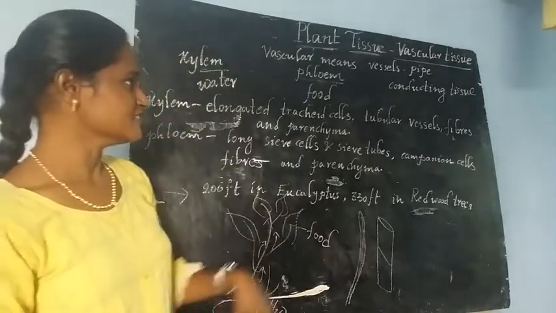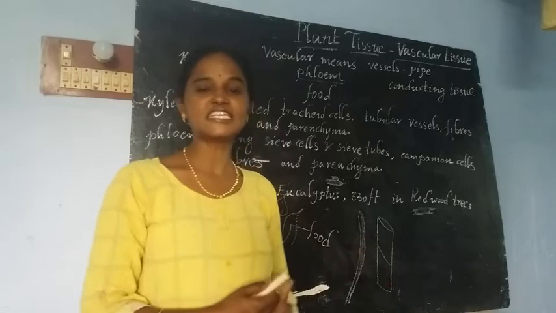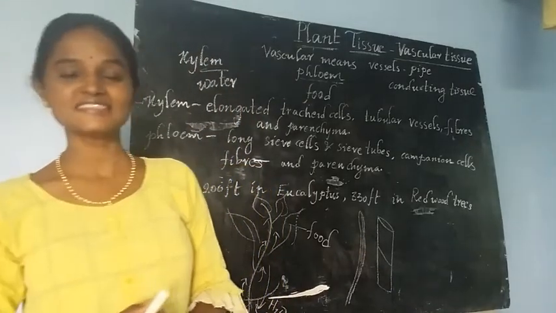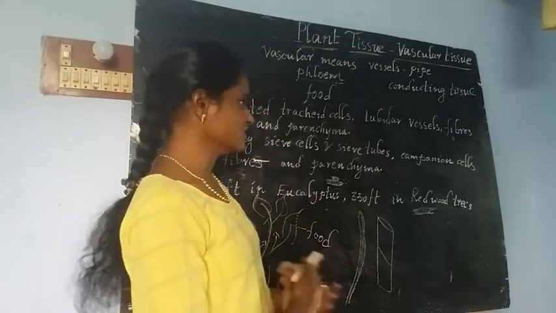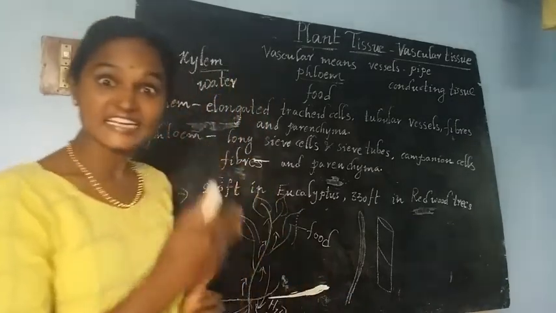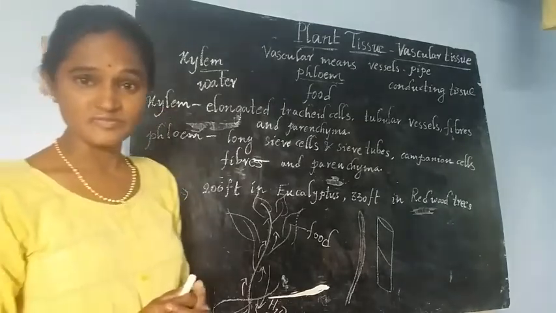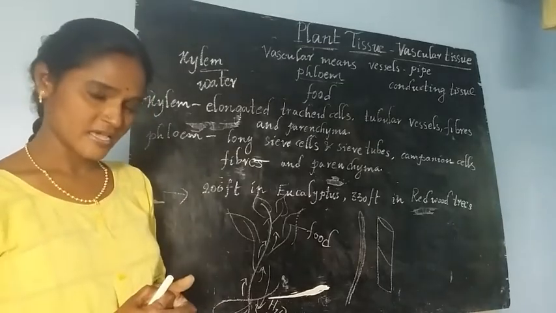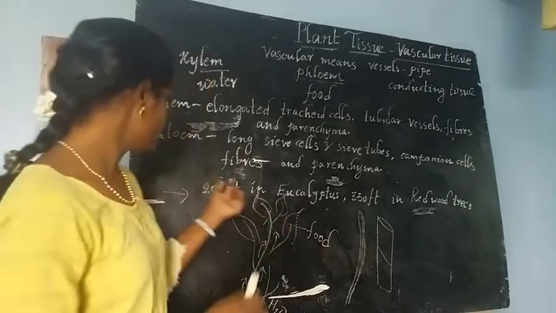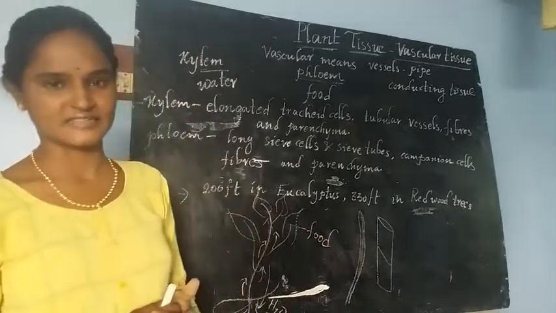Then see here, children, as it is conducting water and food, the vascular tissue is also called conductive tissue, or conducting tissue. Xylem contains different varieties of cells along with helping cells, and phloem also contains different varieties of cells along with helping cells.